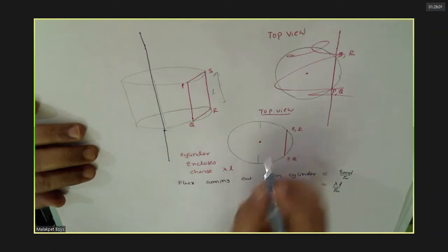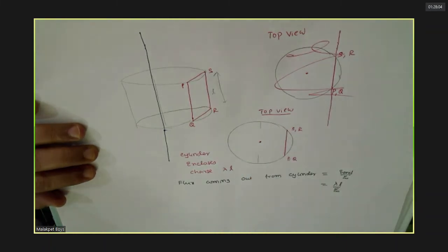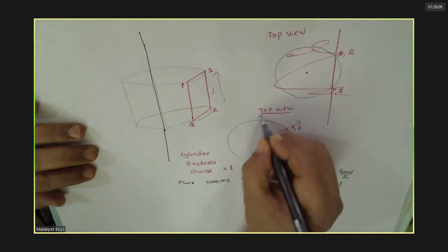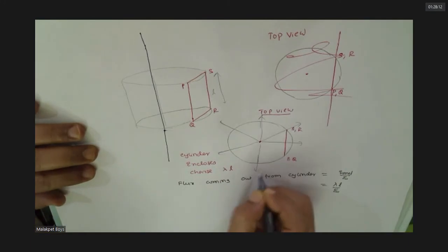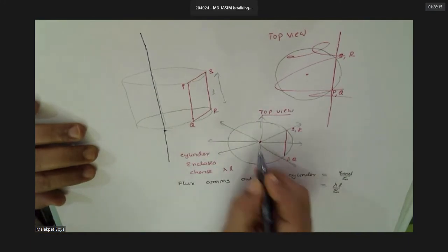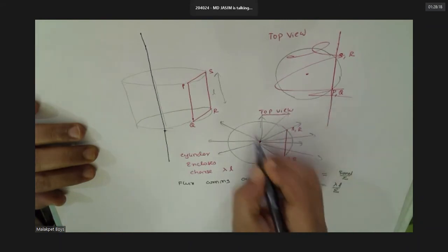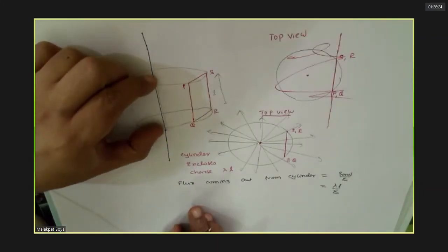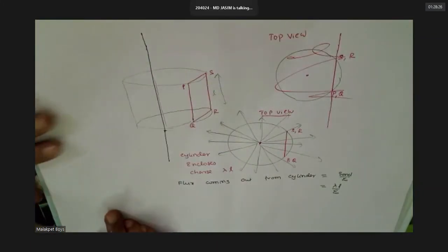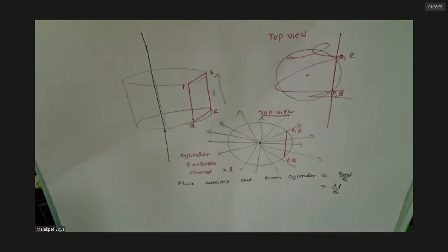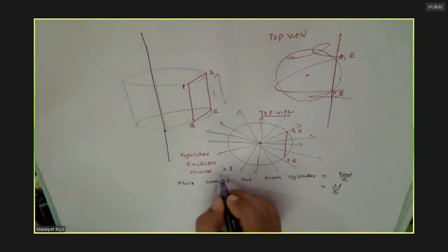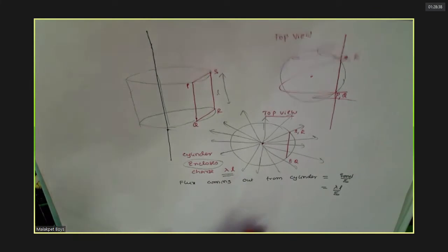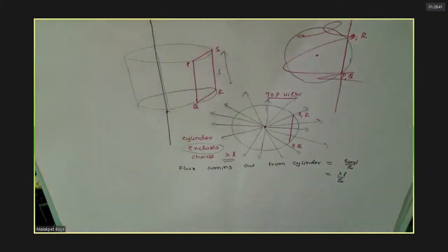Now you can see the flux will go through the whole cylinder. Do you agree with this or not? Sir, one doubt, sir. The entire rod is charged, sir, so we took only length L. What is enclosed here? Charge enclosed. Enclosed is what? L only, no? L only. That is what I have taken. Followed this?